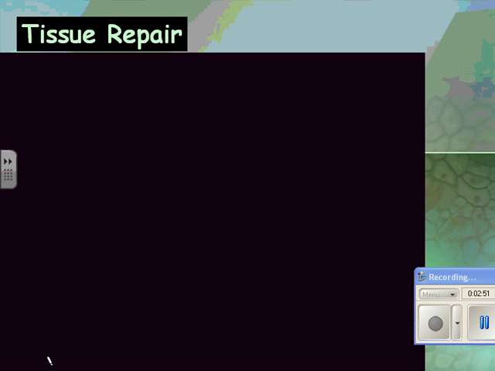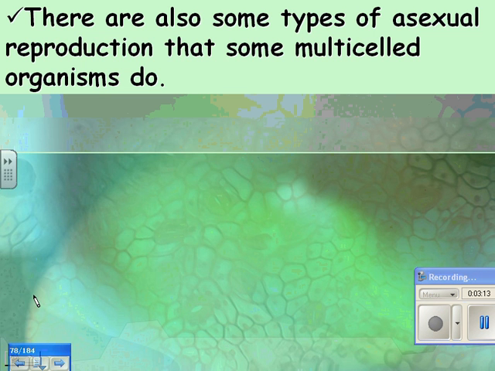I'm not sure if this one will work. We'll try it anyway. So this kid is about to wipe out, not the big guy there. Here's the poor little kid who's about to wipe out, and he's going to have to, oh, poor kid. He's going to have to do mitosis to repair that skin that just got damaged and probably repair some internal bleeding too. So that's what mitosis is for.